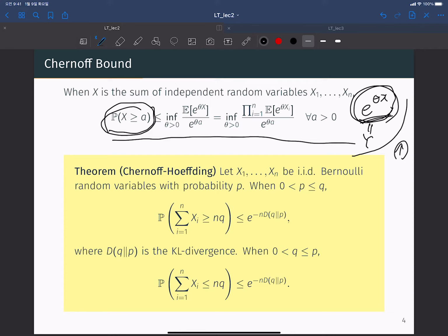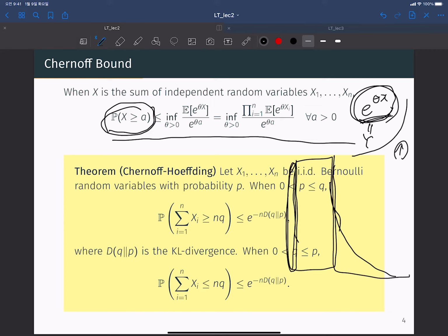In the Markov inequality part, I explained that when the PDF has a very heavy right tail, the probability for this area is very concentrated on this left-hand side extreme point, and the probability for this area is also very concentrated here.